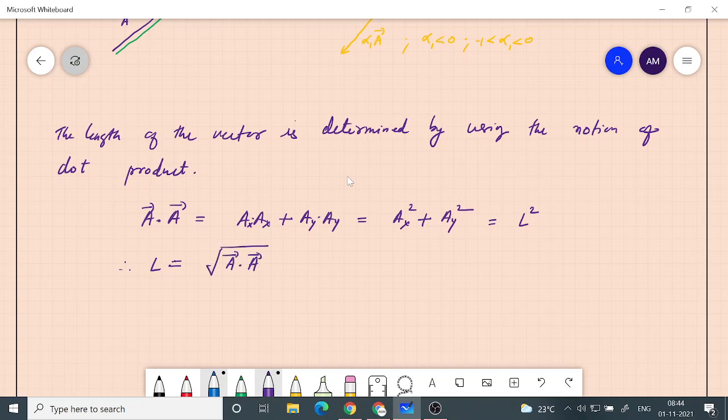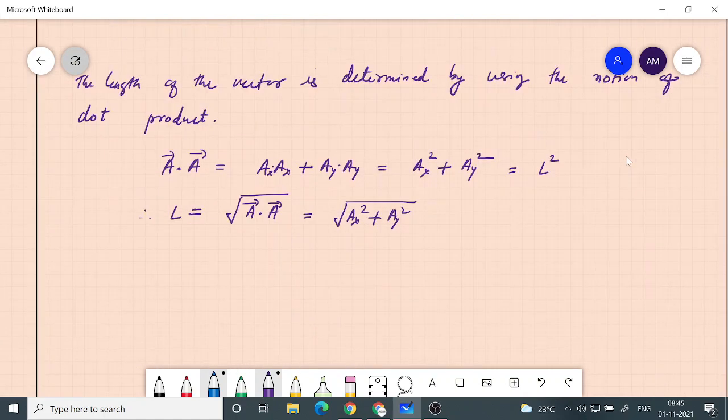So this is a very useful notion, but it is not necessary that this operation can be done in a vector space. Even if this cannot be done, we can still talk about it as a vector space, because only two properties are essential, but these are additional structures which are useful. So this is equal to a x square plus a y square. This way you can find the length of the vector.